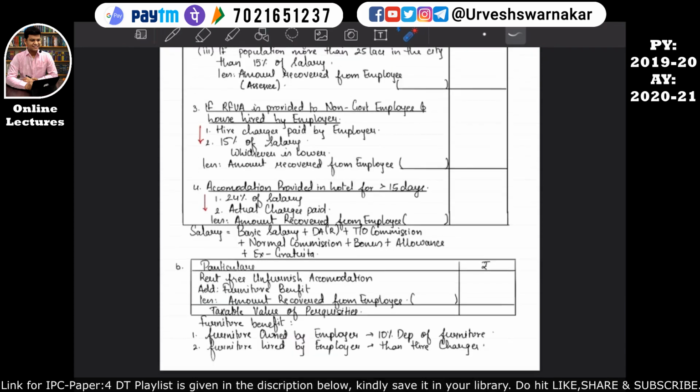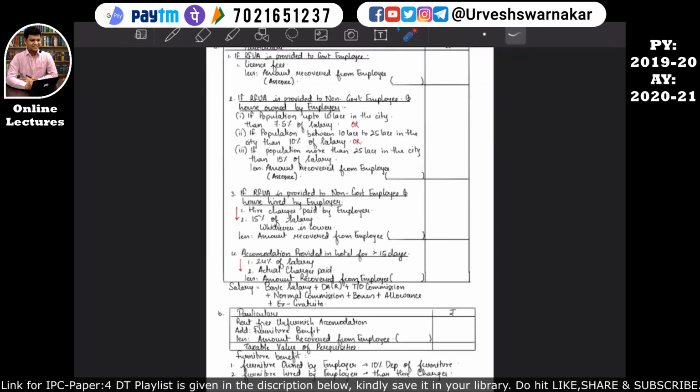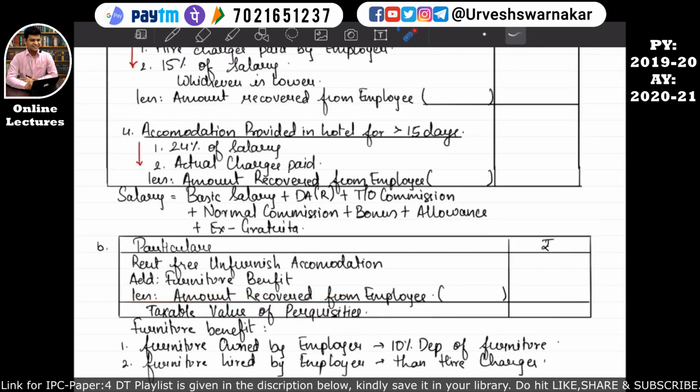If you want, you can strike this off completely. Study this format completely, find out a final figure over here, take that final figure over here, add the furniture benefit and finally calculate the taxable value of the perquisite. You all make a call what format you want to follow. If you want to strike this off, you can strike it off in your notes. That means you will calculate the entire value over here, and as it is, you will take it in the first line item. I hope this is quite clear. So in order to avoid the mistake, I am explaining it to you. Okay, I hope you all have understood this.